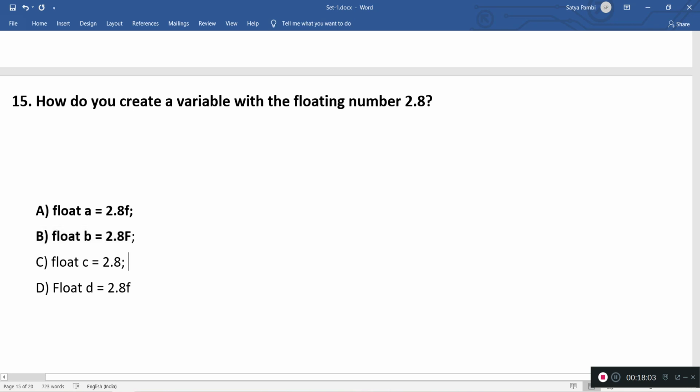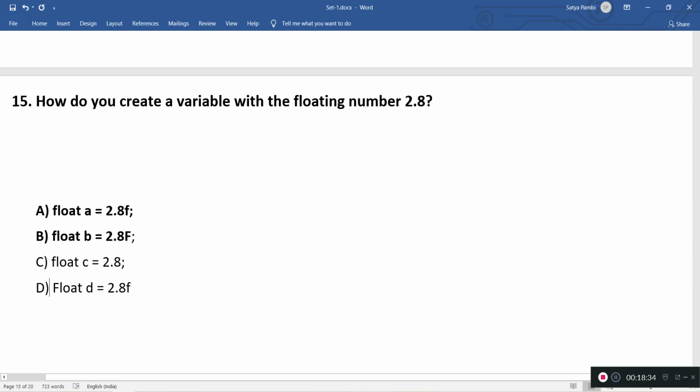And coming to C, float c equal to 2.8. But if we don't give any suffix like a small f or capital F, then Java thinks that this value is a double value, and we are trying to assign the double value to a float variable c. So this is not a correct syntax. This is going to be a compilation issue. So C is not correct.